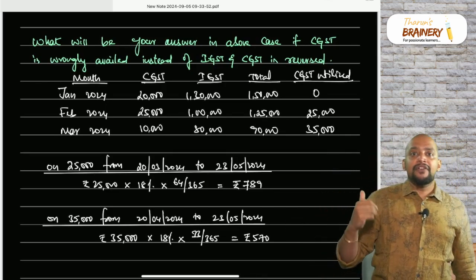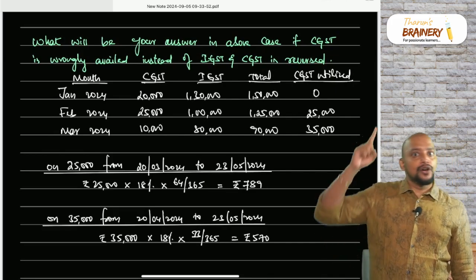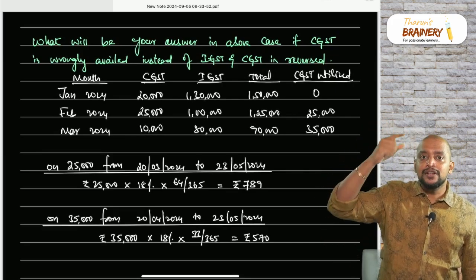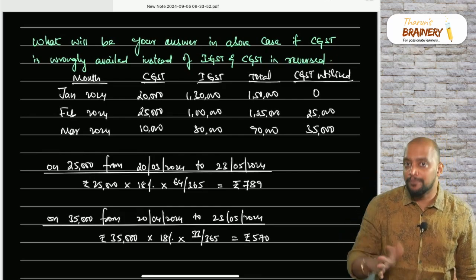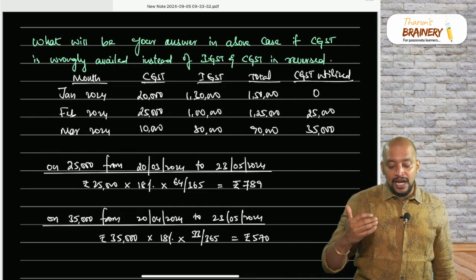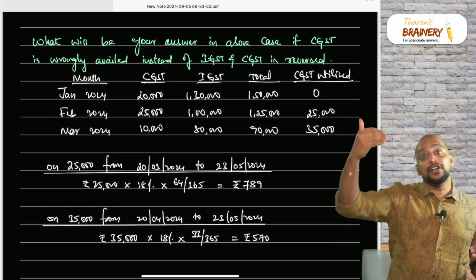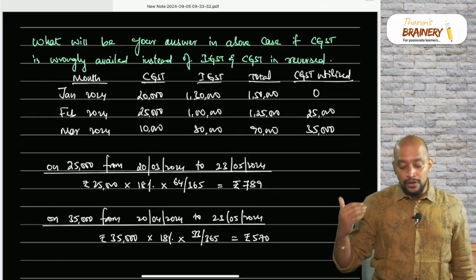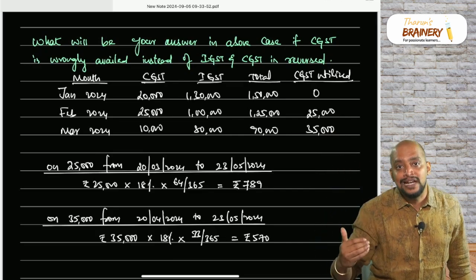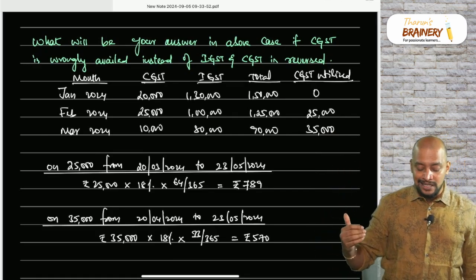Again Feb: the Feb balance is 1,25,000. Wrongly availed is 1,50,000. So the balance came down, which means we utilized 25,000 in the month of Feb. Then March: it came to 90,000. So from 1,25,000 to 90,000 it came down, so 35,000 is utilized in March. How 35,000? 1,25,000 minus 90,000, 35,000 we utilized in March.